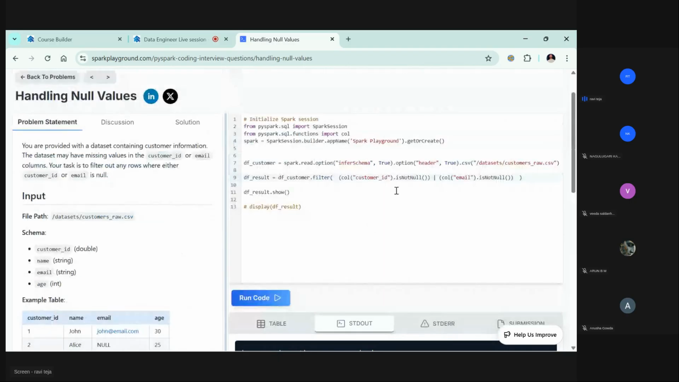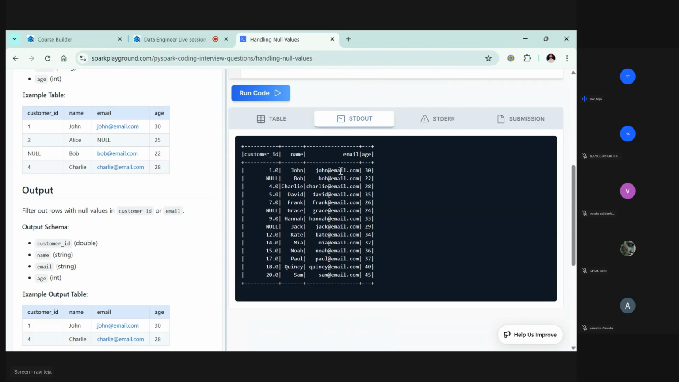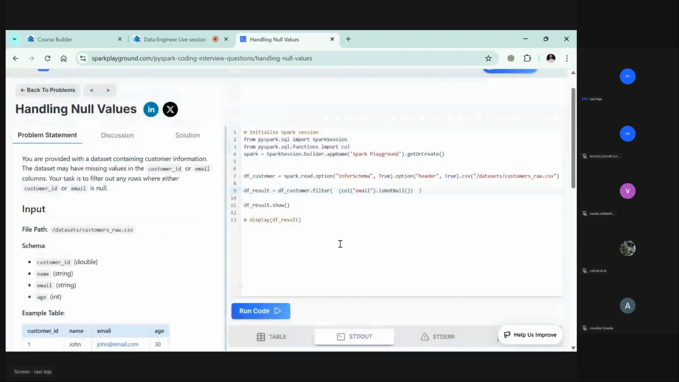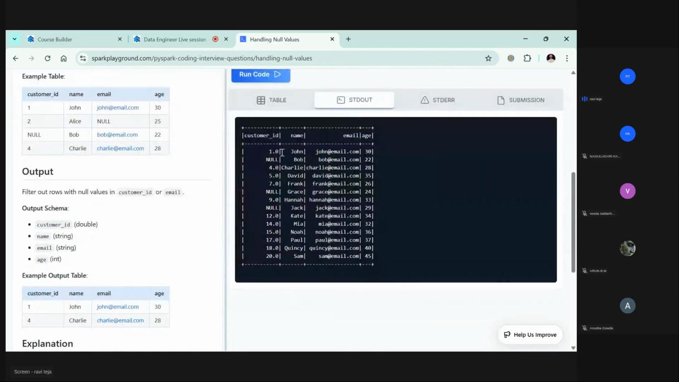Okay, let's see where the issue is. I'll try to show you how we are going to debug. For now, let's remove this and run it. What is the output for this column of email? See, column of email is this. So let's put it back. It says or email column. Your task is to filter out any rows where customer ID or email is null. So if any one is null, whether customer ID is null or the email is null, then you need to remove them.